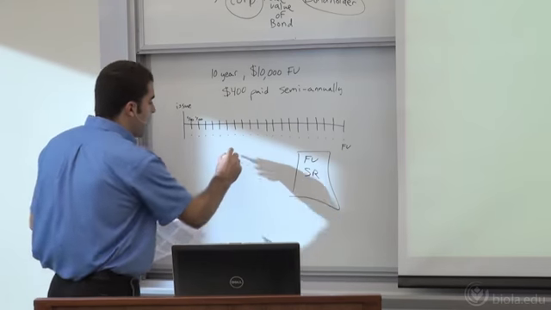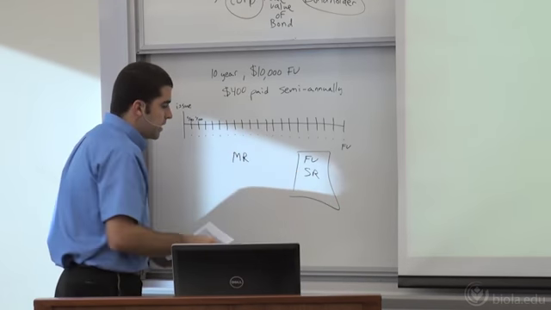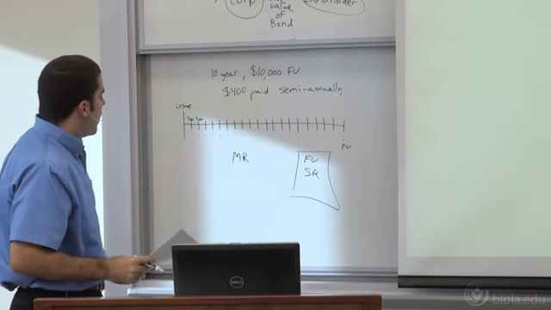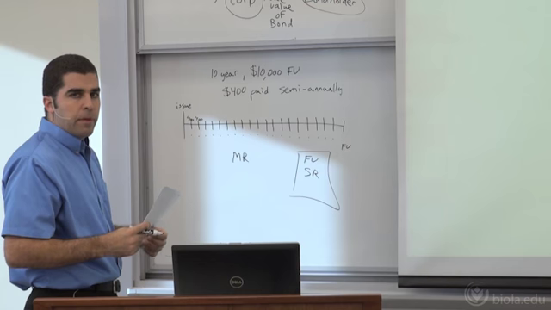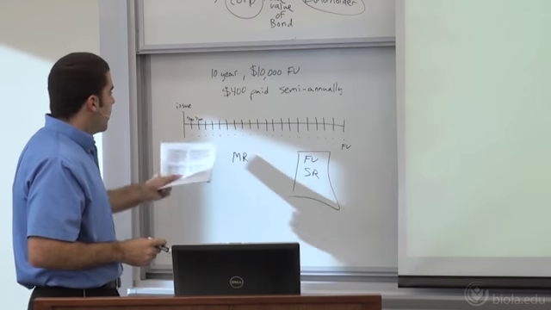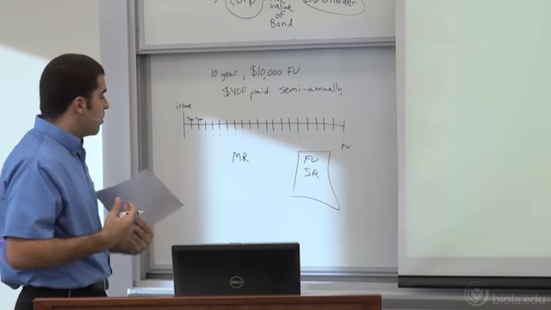But the market rate, if we went out there and looked at other different investments, other bonds that are available, the market rate is what other similar bonds are paying. So if we have a company that is a pretty stable company, we're going to look and say what interest rate are other stable companies paying. We're going to see in a minute, we're going to compare that to our different cash payments to see what our bond might be able to be traded for.